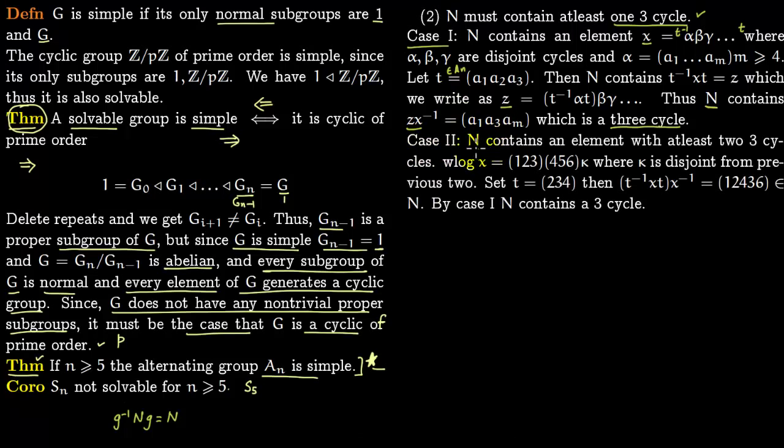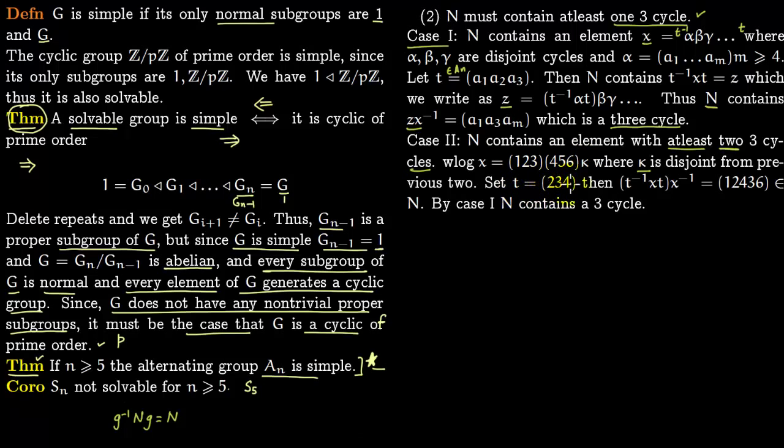So for case 2, now we say n contains an element with at least 2 3 cycles. We are saying at least 2 because if it contains one 3 cycle, then we are already done. So without loss of generality, say this x lies in n, and x is of this form (1 2 3)(4 5 6) kappa, where kappa is disjoint from (1 2 3) and (4 5 6). So kappa does not impact 1 2 3 or 4 5 6. It does not permute these elements.